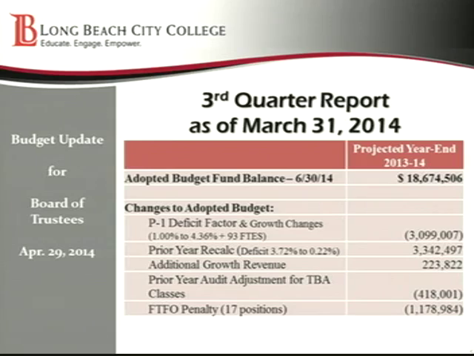And just as a reminder for those of you on the deficit factor, what that means is when the state calculates our apportionment, they're using our FTES, and there's 3 components to the apportionment. There's the amount coming from the state, there's the amount that we collect locally in our property taxes, and then there's the amount that we collect locally in our enrollment fees. So typically, the property taxes and the enrollment fees have an inverse relationship to the state apportionment. But at any given time, when at a statewide level, the property taxes and the enrollment fees don't come in at the level that the state has budgeted within the state budget, they don't make up the difference with the apportionment that they give to the districts.